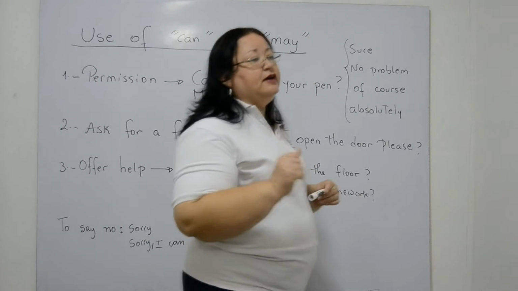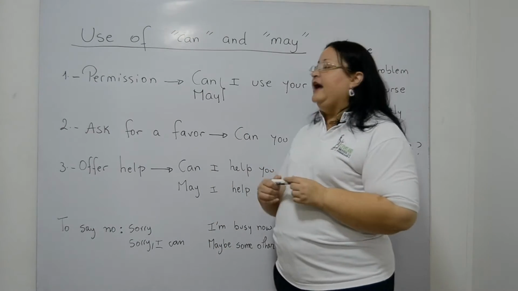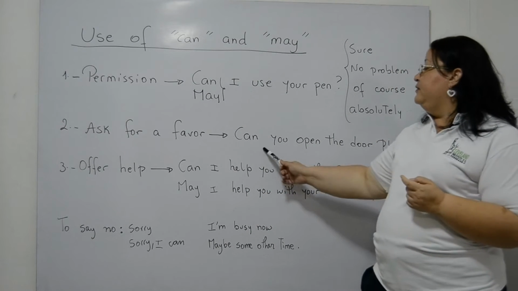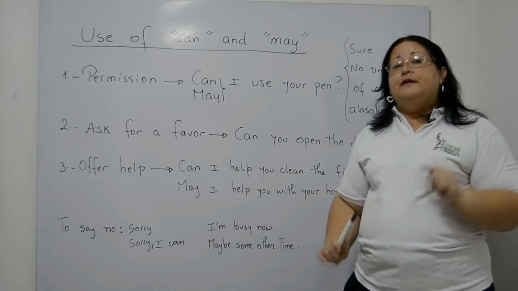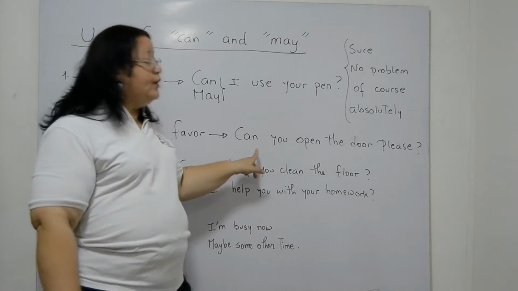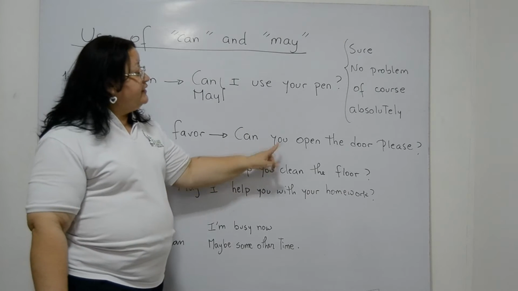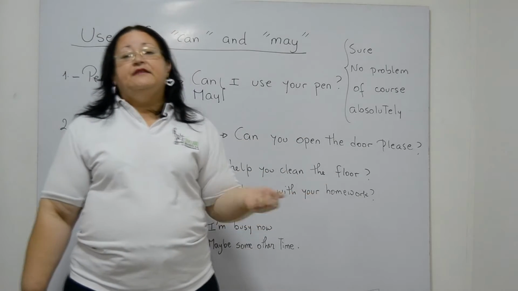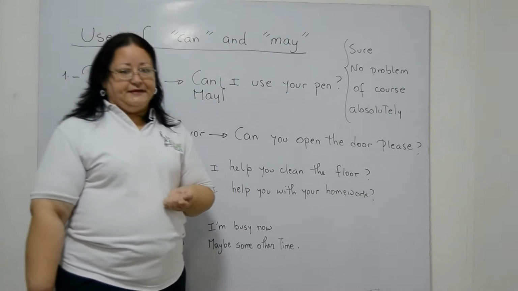Now, for the second part, we have asking for a favor. When we ask for a favor, you use can, only can. May is not commonly used. For example, can you open the door, please? When you use this kind of question, you can use please or not. When you use please, it's more emphatic and it's more polite.